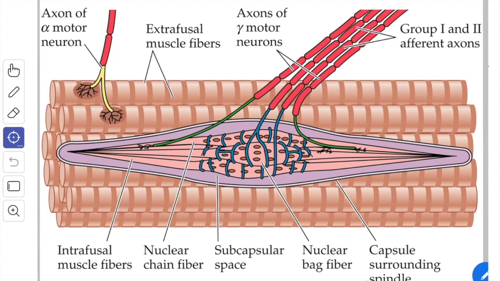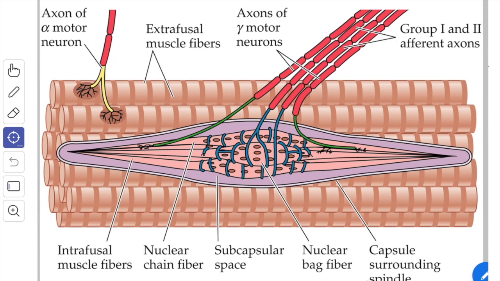The nuclear bag fibers are considerably larger than the nuclear chain fibers. They extend beyond the capsule and gain attachment to the endomysium of the extrafusal fibers. The nuclear chain fibers, on the other hand, remain within the capsule to which their ends are attached.